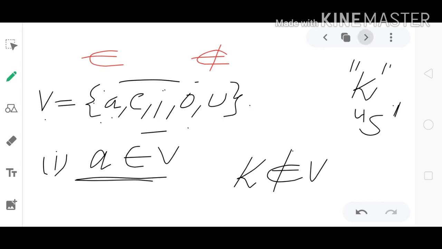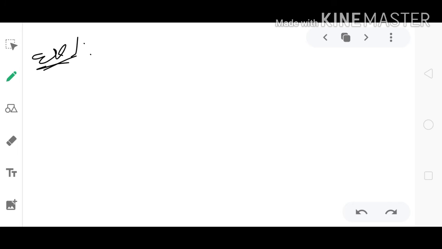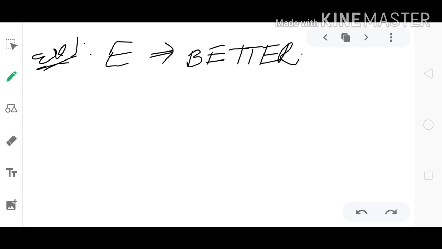Now next, example 1. E is a set. It consists of the letters of the word bitter. Now I can write both forms: one is roster form, another one is set builder form. So first, roster form.